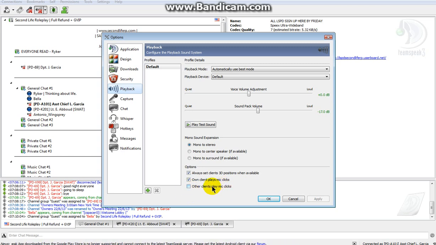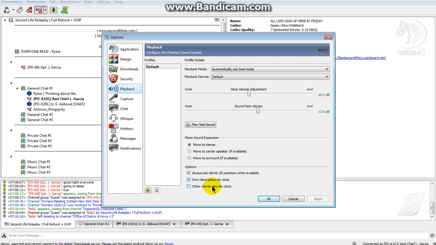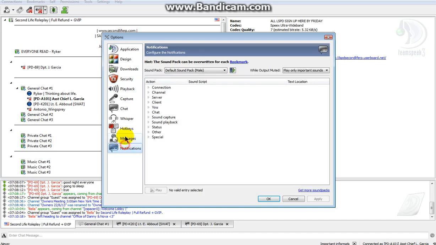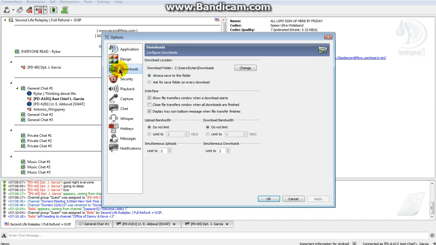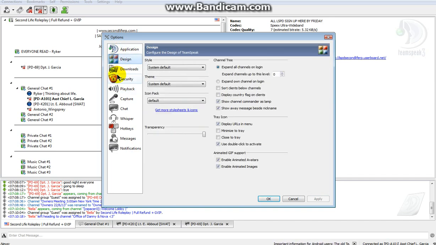So this bottom one is when someone presses their push to talk or they talk, you'll hear that on them. Or when you click on own client plays my clicks, it's just with you. So I prefer doing just these two. And it's always good to have the mono to stereo, and there's nothing else really.